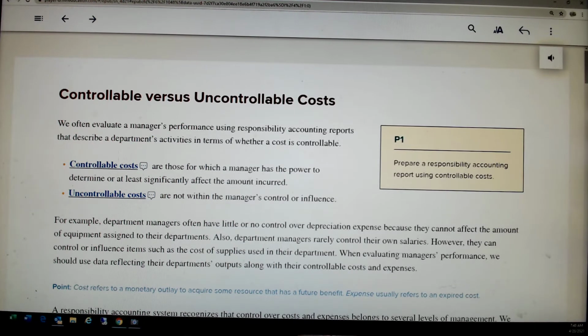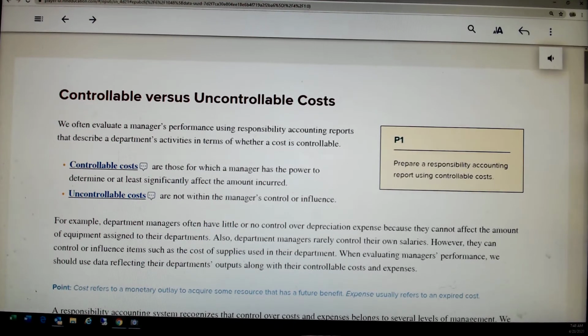They are buying cleaning supplies, so they want to buy them at the best price because they're going to be held responsible for a certain level of cost. So controllable costs are those that managers within these departments can, at least to some extent, control. But there are going to be some expenses as well that they have no control over. Costs of their department that they have no control over.